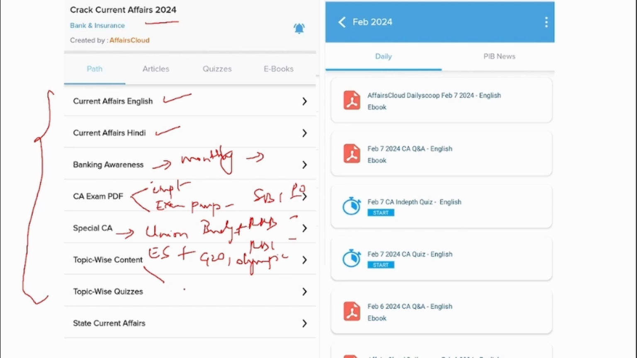The next most important is topic wise. The entire news of that particular month will be segregated into different topics. And in order to recollect whatever you have read, we also provide you with topic wise quizzes. Apart from that, we also provide state current affairs.